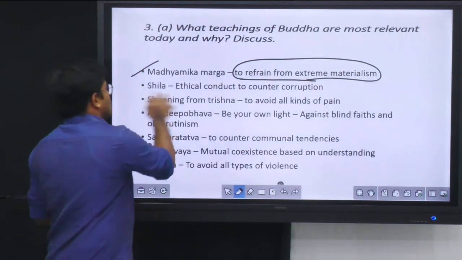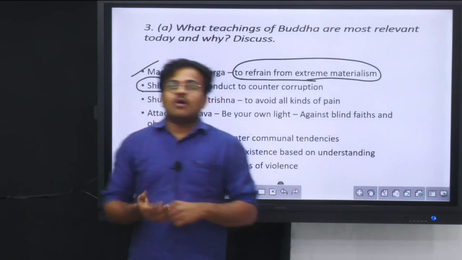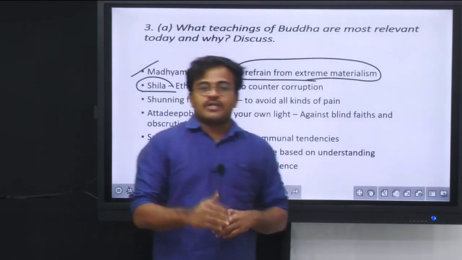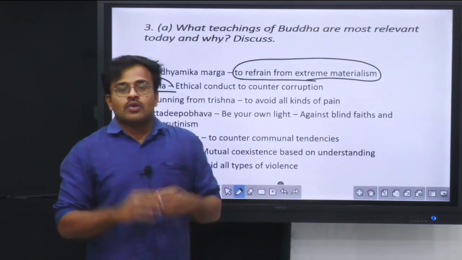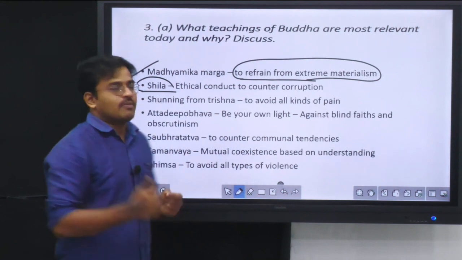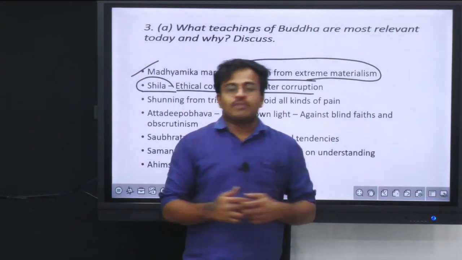Then he also talks about one concept called Shila. Shila is duty-based or conduct-based ethics, wherein he talks about the responsibility of each person to the society around him, to his family members, to his servants. Through this concept of Shila, he talks about ethical conduct to counter, and today's problem is what?